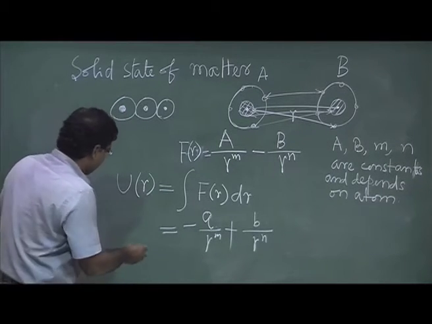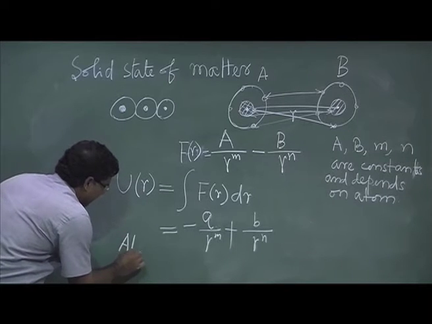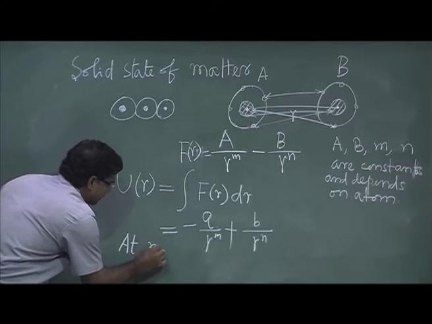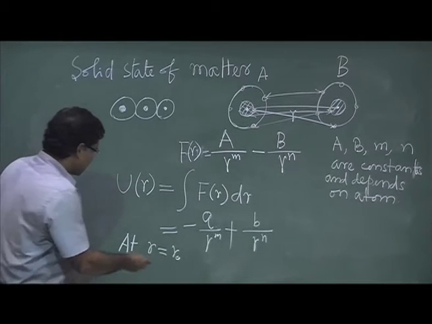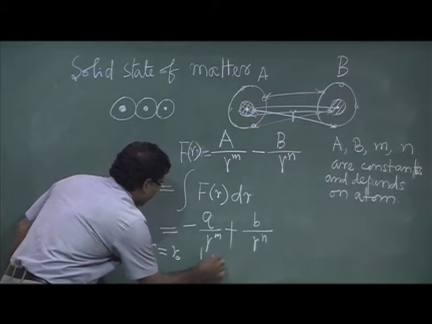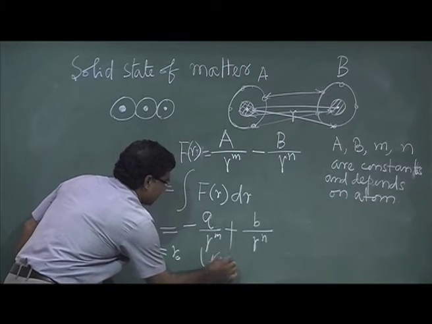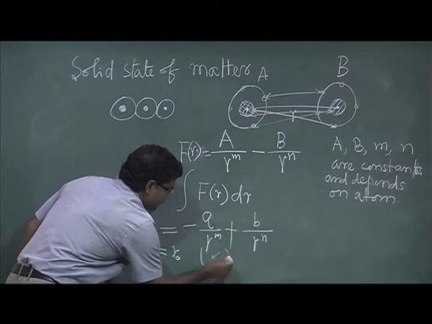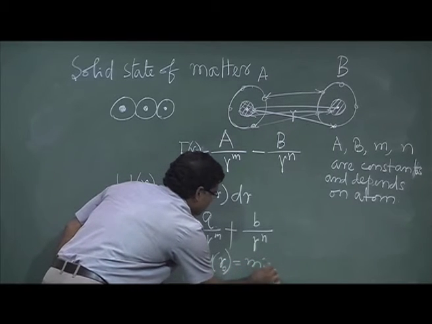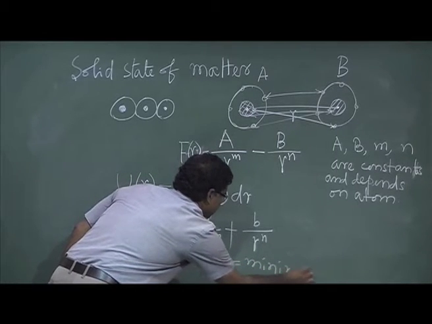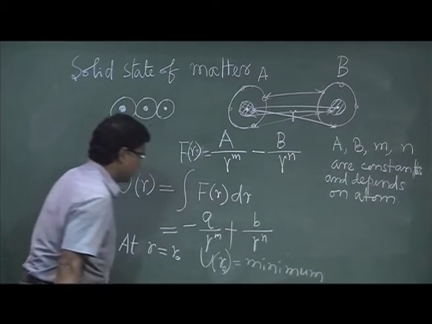Say at distance r equal to r0, U(r0) will be minimum.